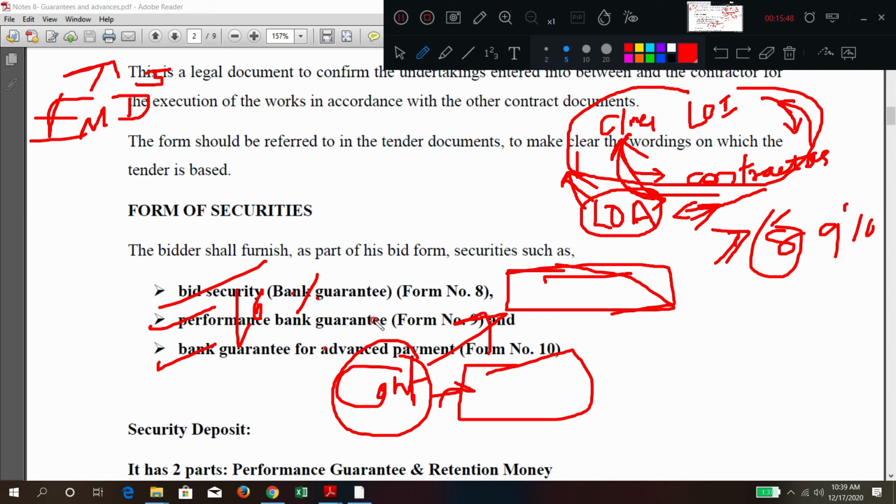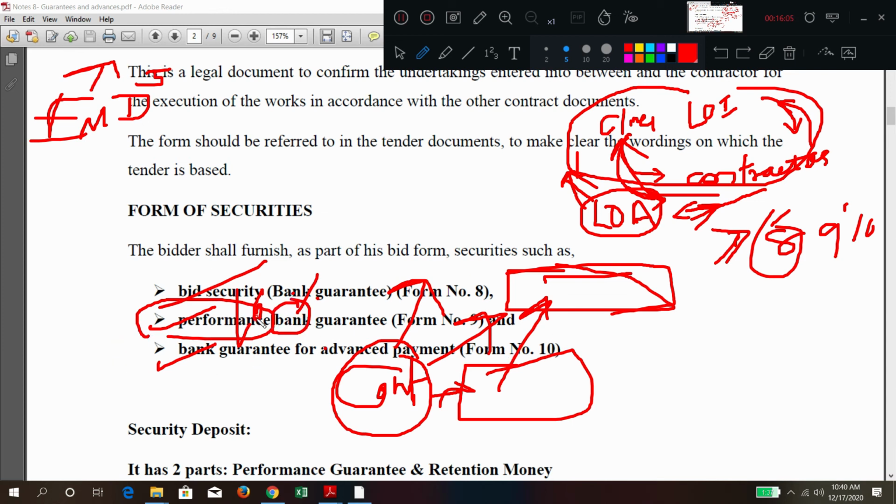Approximately 10% of the total contract amount, the bank gives in the form of a guarantee that if the contractor does not perform later, you can take the money from me. That type of guarantee is provided by him. So this is called a performance guarantee, which is provided by the bank.